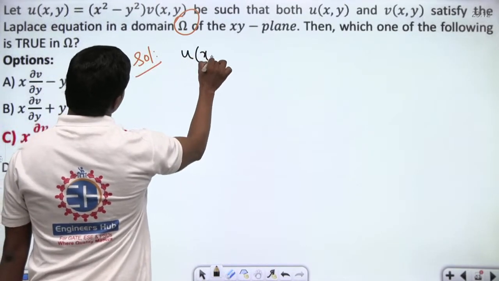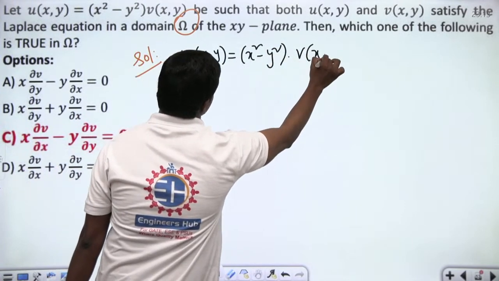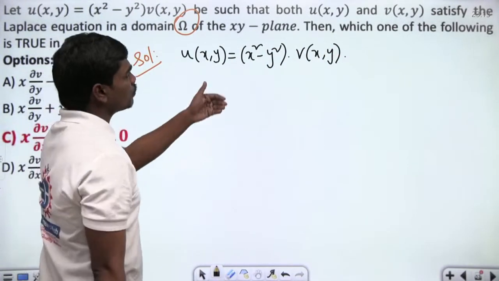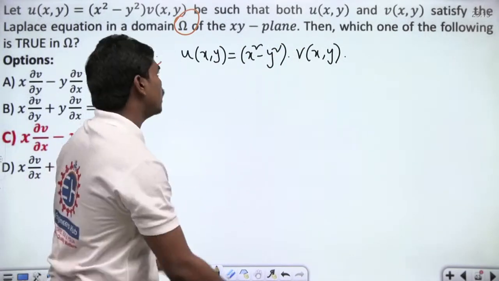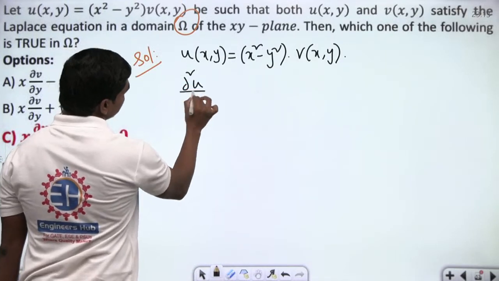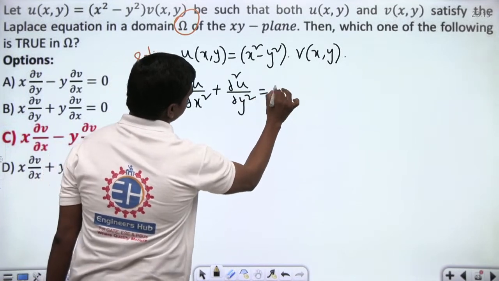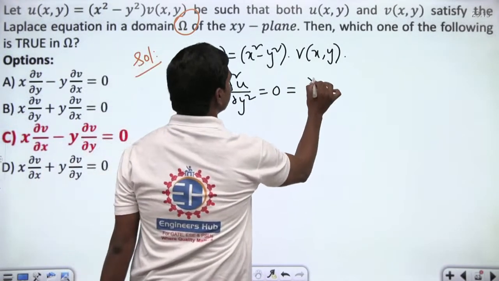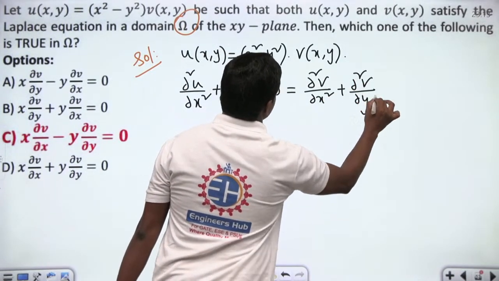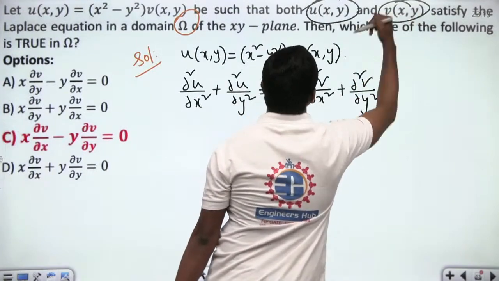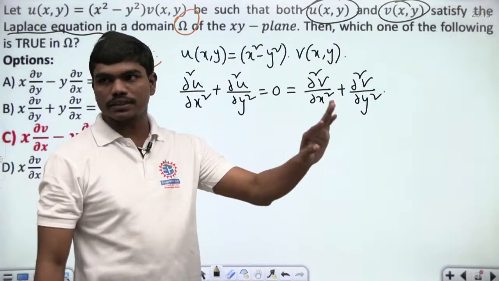So you have u(x, y) = (x² − y²) v(x, y), such that both u and v satisfy the Laplace equation. What's the meaning of both u and v satisfying the Laplace equation? If u satisfies the Laplace equation, then ∂²u/∂x² + ∂²u/∂y² = 0, and this also should equal ∂²v/∂x² + ∂²v/∂y², because it's clearly given both u and v satisfy the Laplace equation. So u and v should satisfy the Laplace equation.